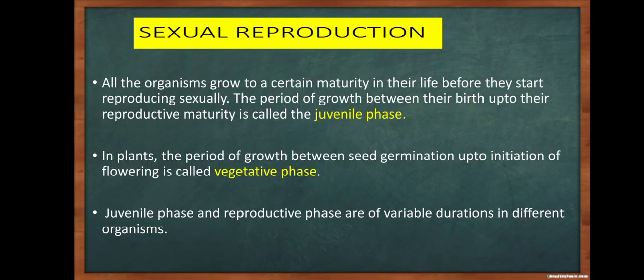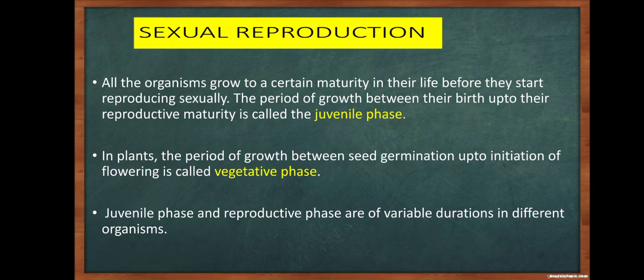What is sexual reproduction? All the organisms grow to a certain maturity in their life before they start reproducing sexually. The period of growth between their birth up to their reproductive maturity is called the juvenile phase.